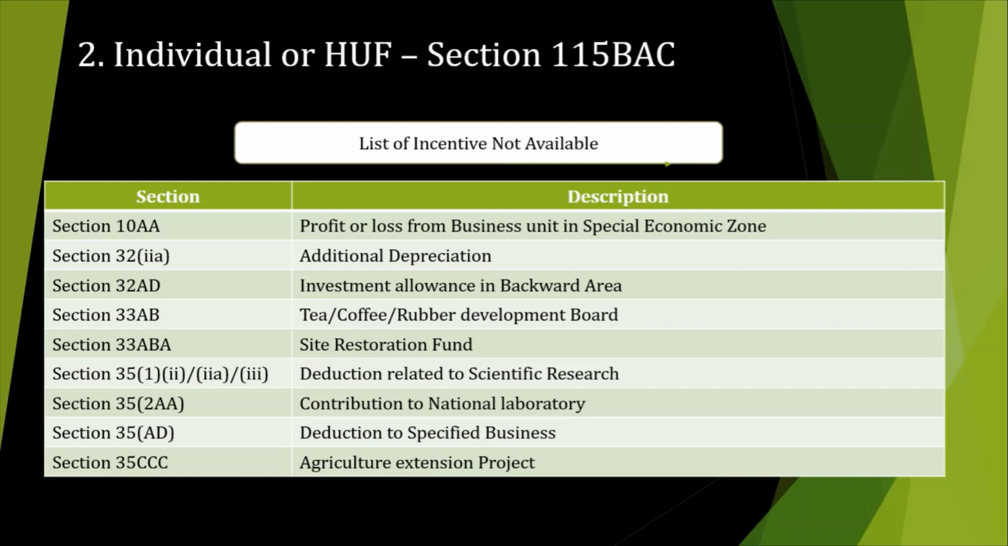Deduction related to specified business: if a person is running a business related to a 2-star or above hotel, a hospital of at least 100 beds, any housing project, maintaining a cold chain facility, or warehousing facilities, then this deduction is not available. So these are the few sections I have disclosed here.